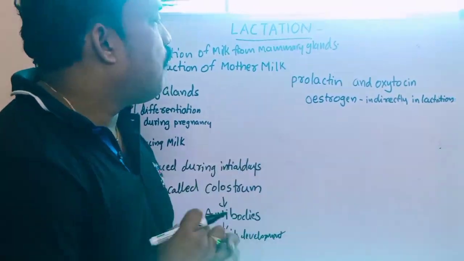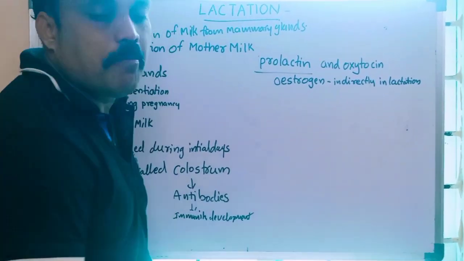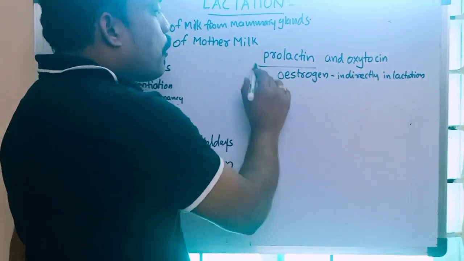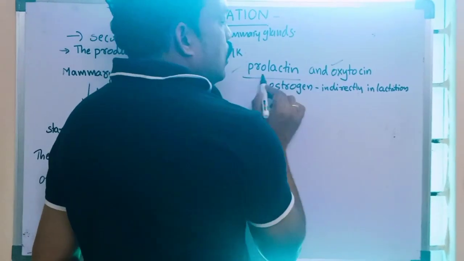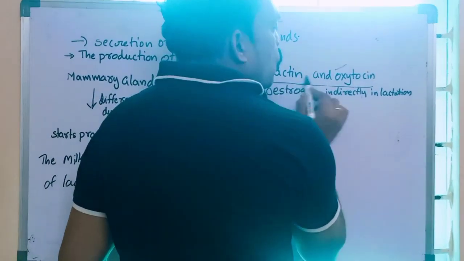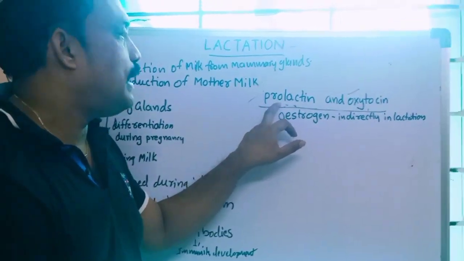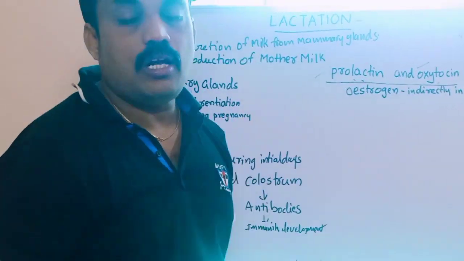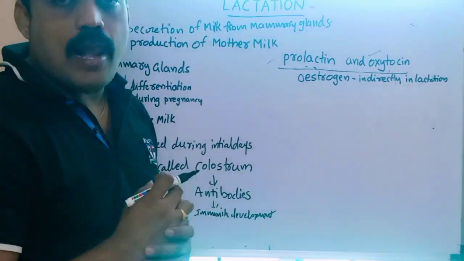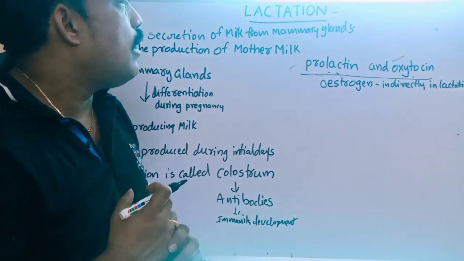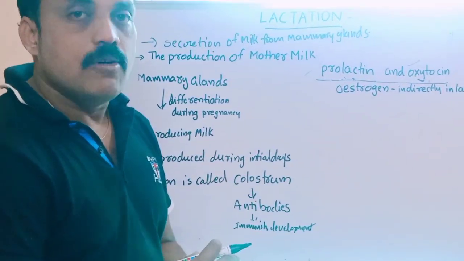What are the causes of lactation? Generally, for the production and secretion of milk from mammary glands, the pituitary gland has the prolactin hormone. Prolactin and oxytocin hormones play the major role in lactation, meaning production of milk and secretion of milk from mammary glands.